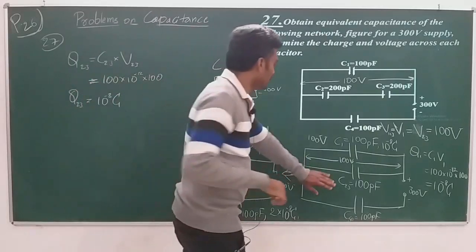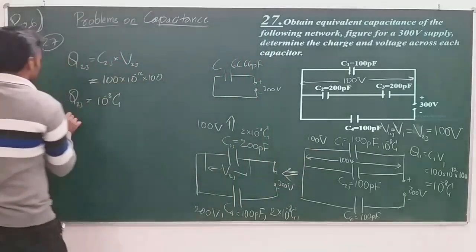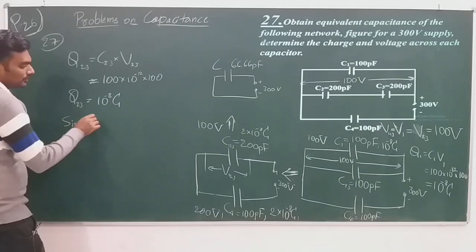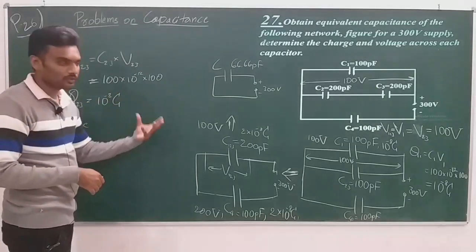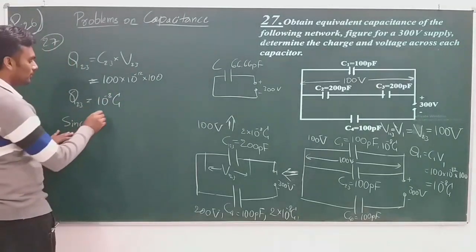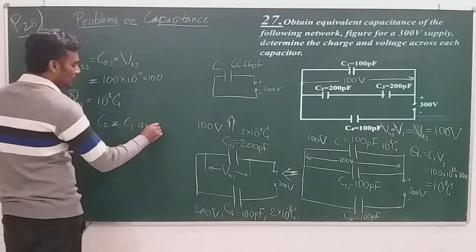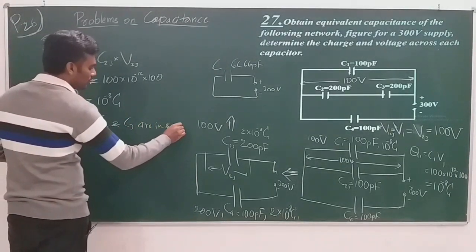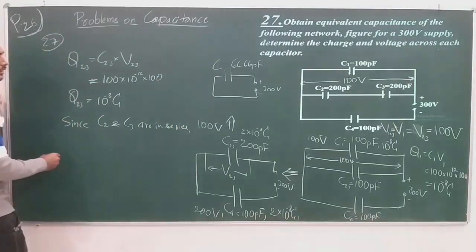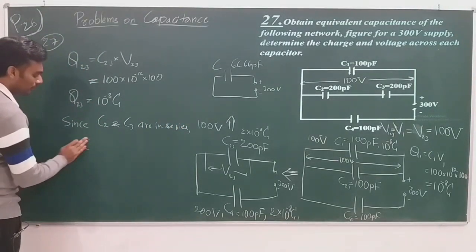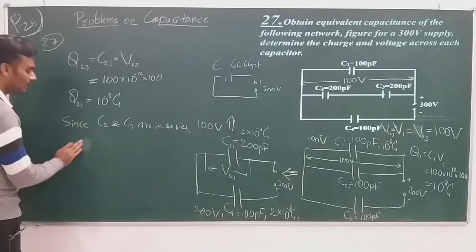You write all the sentences like this for all the different situations that I took. Since C2 and C3 are in series, the charge will be the same.